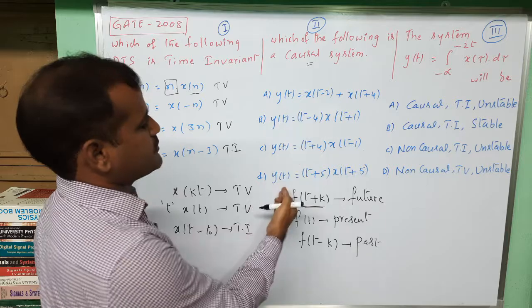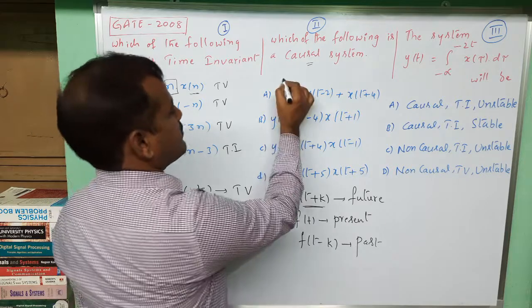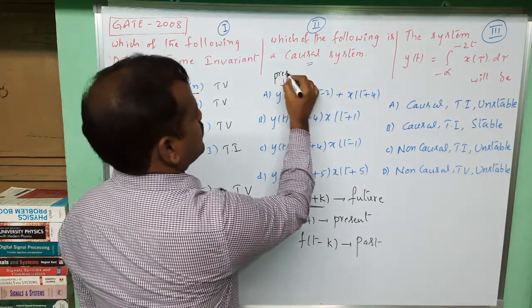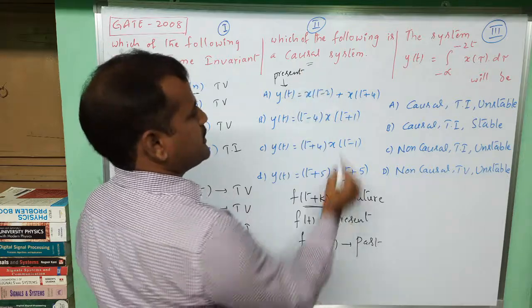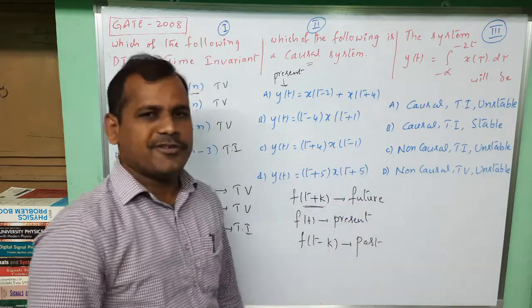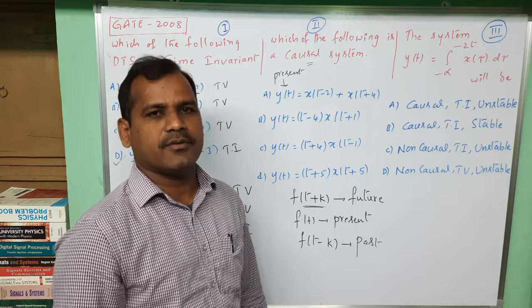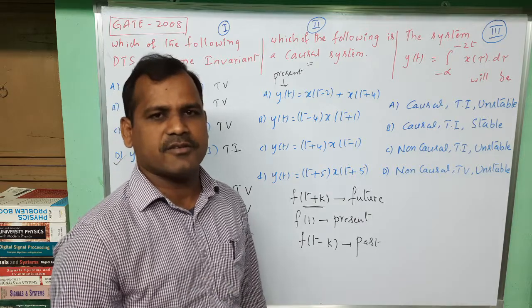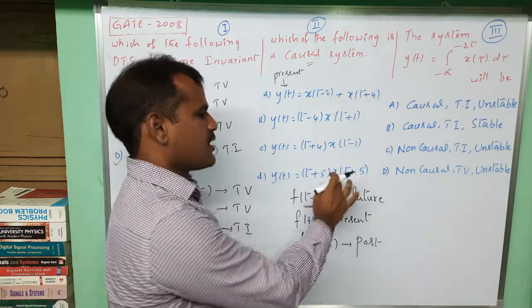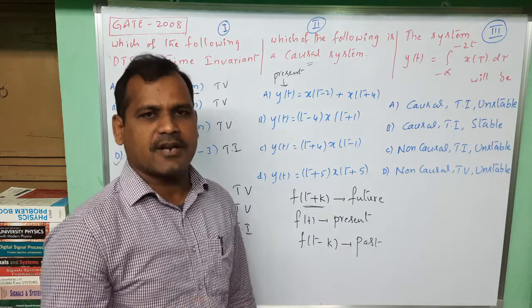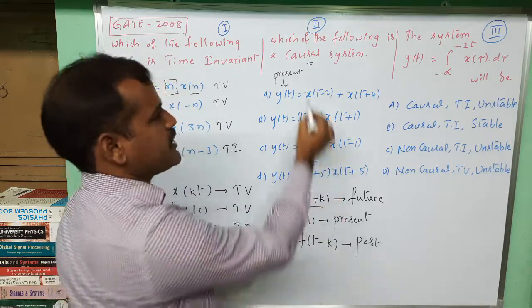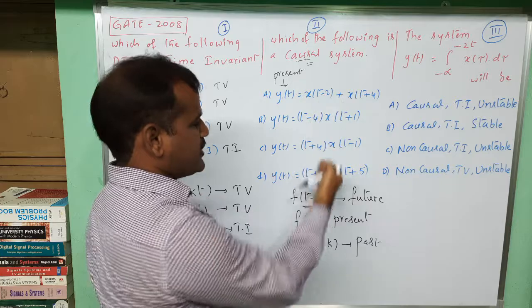Let us observe the options. These y of t I am considering as present output. Then observe the inputs. Which inputs are having future value? Those correspond to the non-causal system. If the inputs are not having future value, then that corresponds to the causal system. We have to identify a causal system out of these four options.